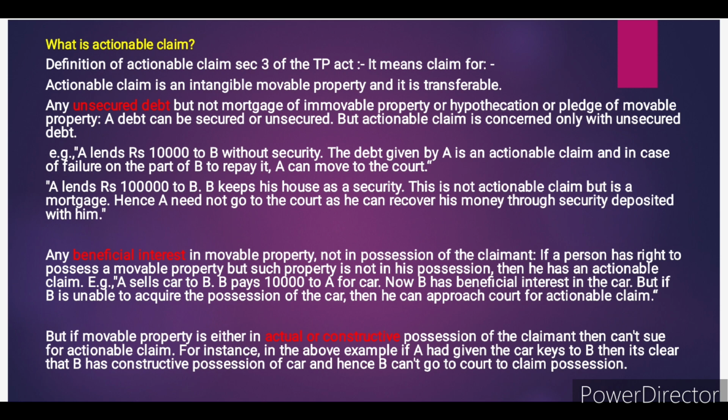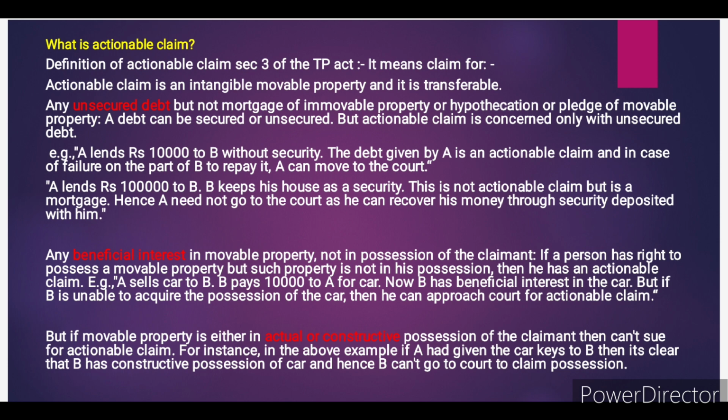B pays 10,000 to A for the car. Now, B has a beneficial interest in the car. But if B is unable to acquire the possession of the car, then he can approach the court for an actionable claim. Here, A sells a car to B. Okay, B pays 10,000 to A for the car.